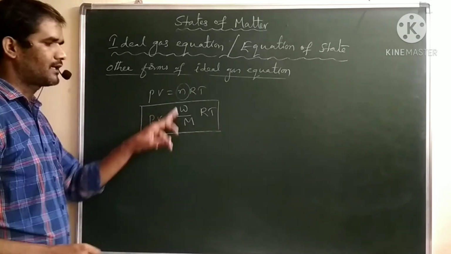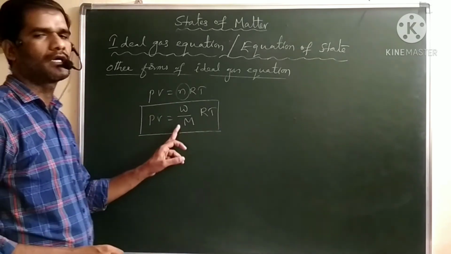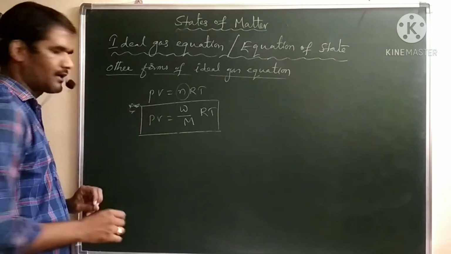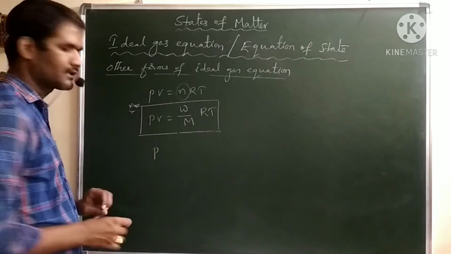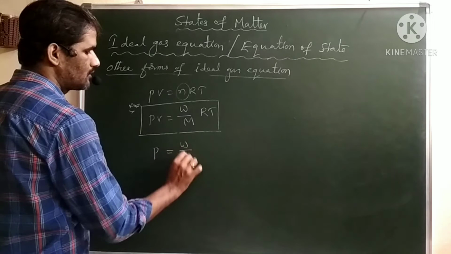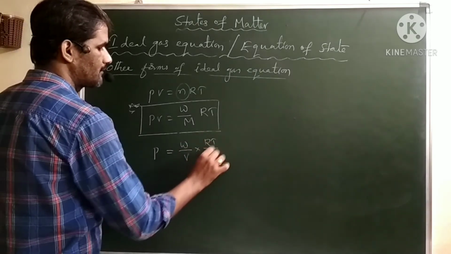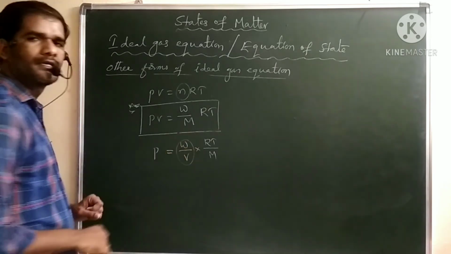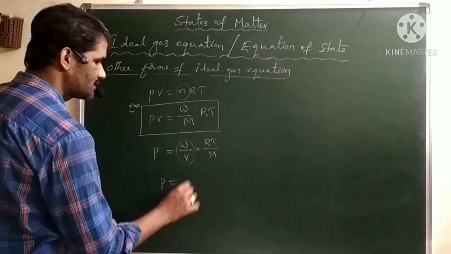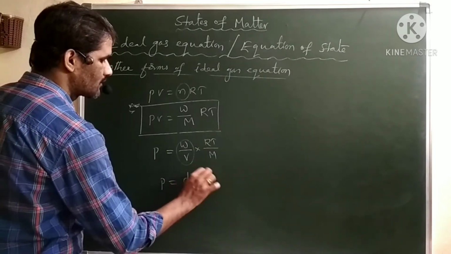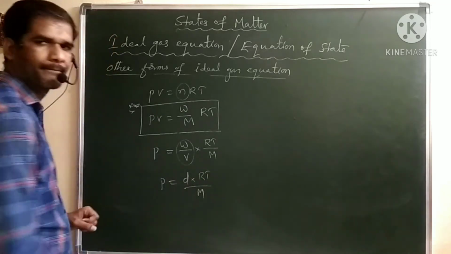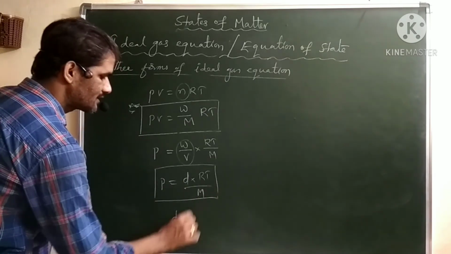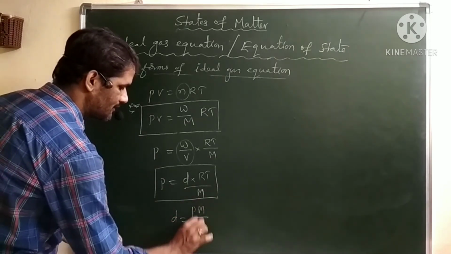If weight and molar mass are given, from this we can find out the molar mass of the substance also. Next, we can expand further: P is equal to W by V into RT by M. Here W by V is the density. Now pressure is equal to density into RT by M. This is one more form, and from this we can write density is equal to PM by RT.